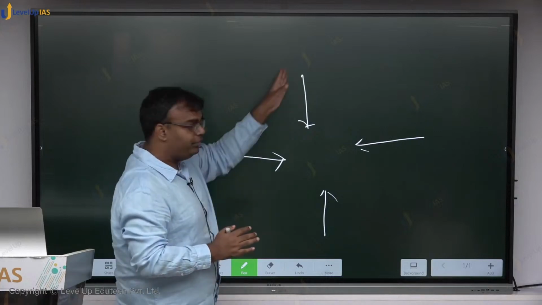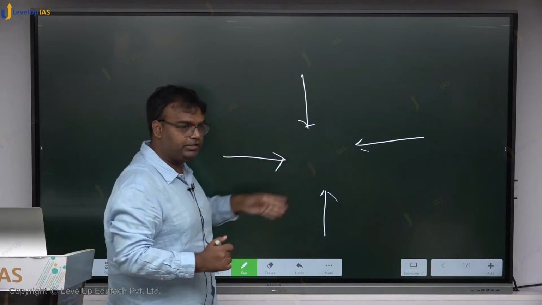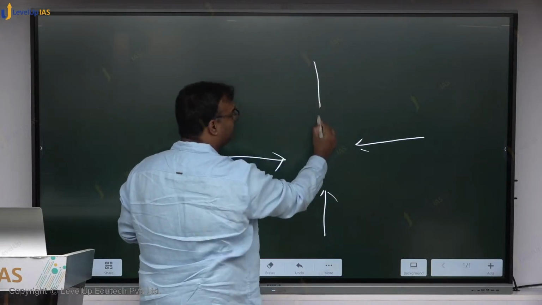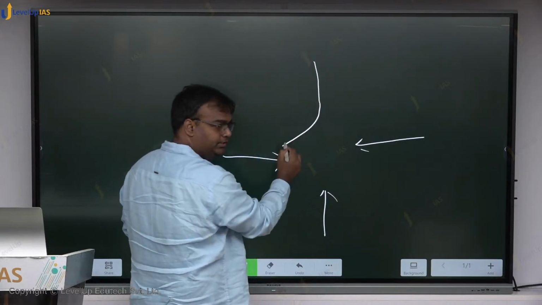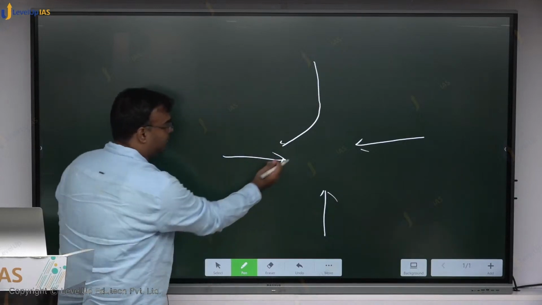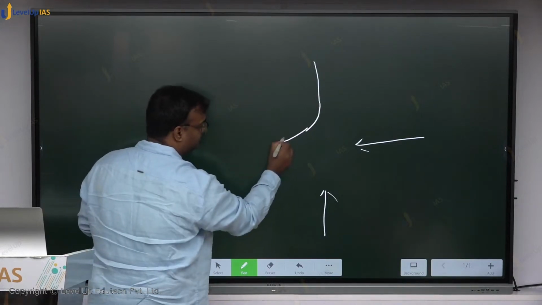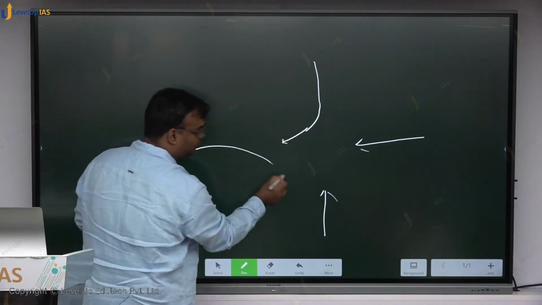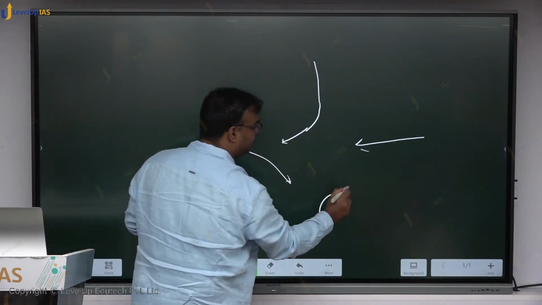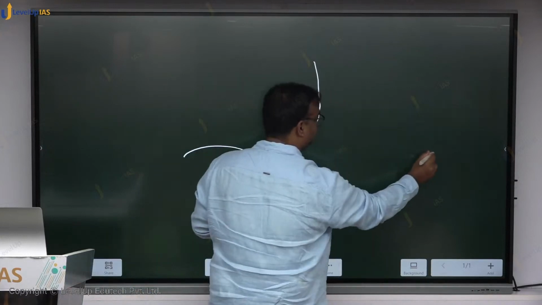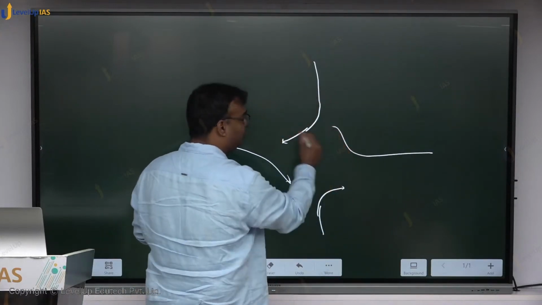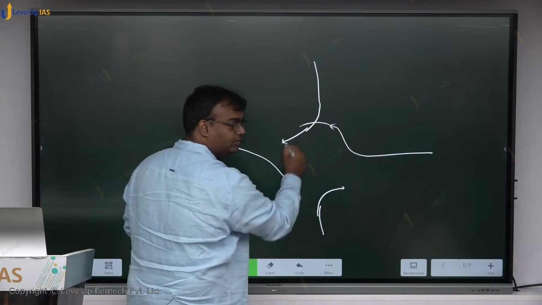So when wind will be converging here in the low pressure area, it will not be actually moving straight. It will be moving to its right. ऊपर से आ रहा है, right? This one will also be going to its right. This one will also be going to its right, and this one will also be going to its right. So what you see is a circulation beginning here.